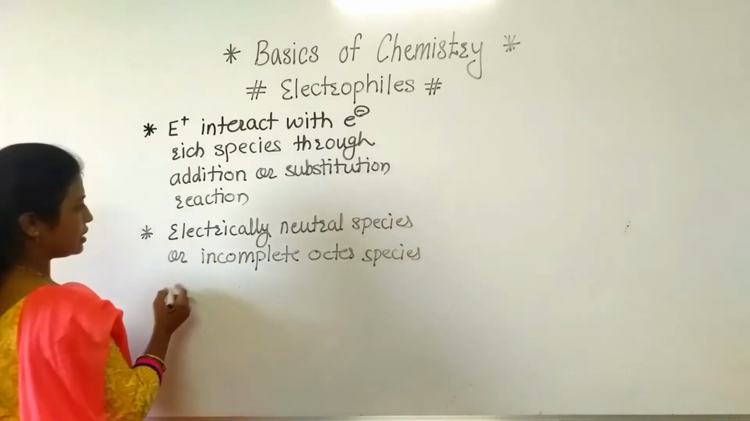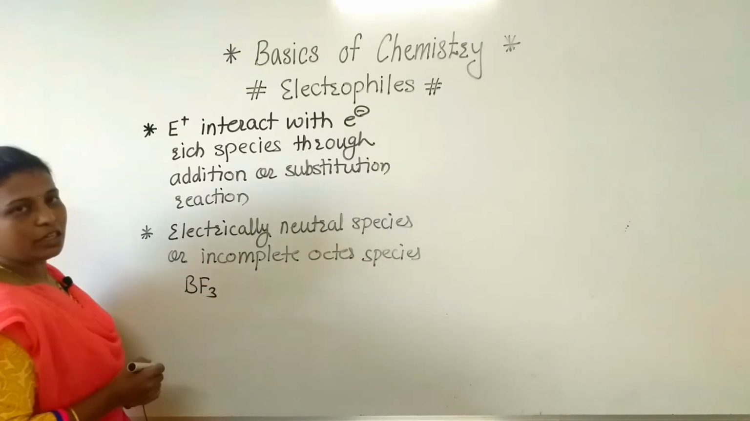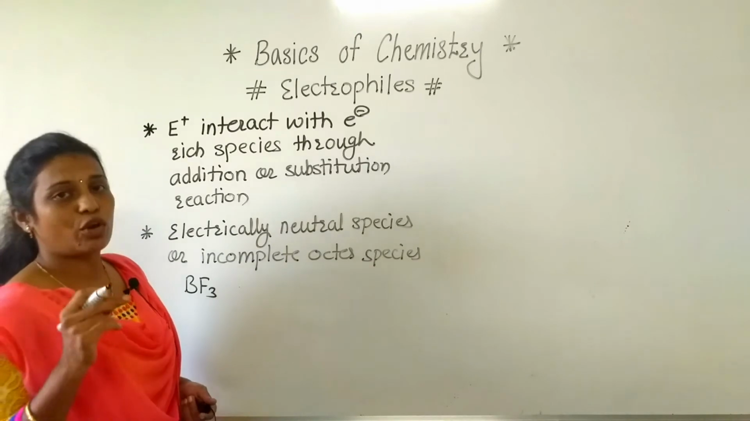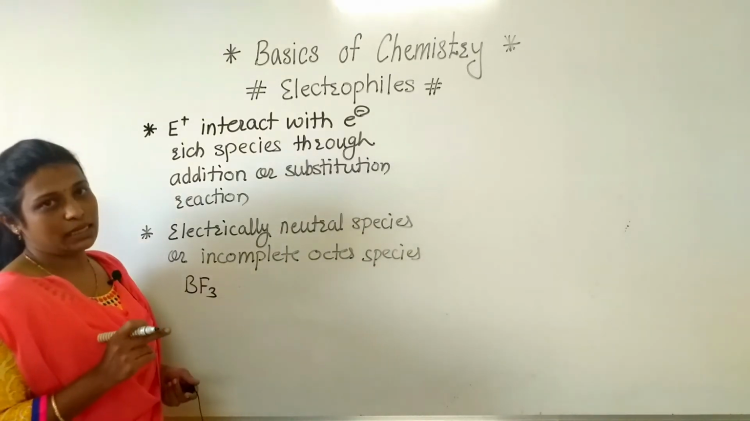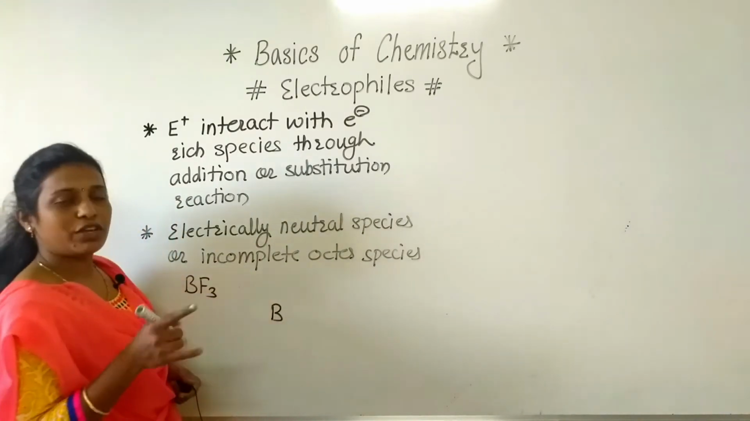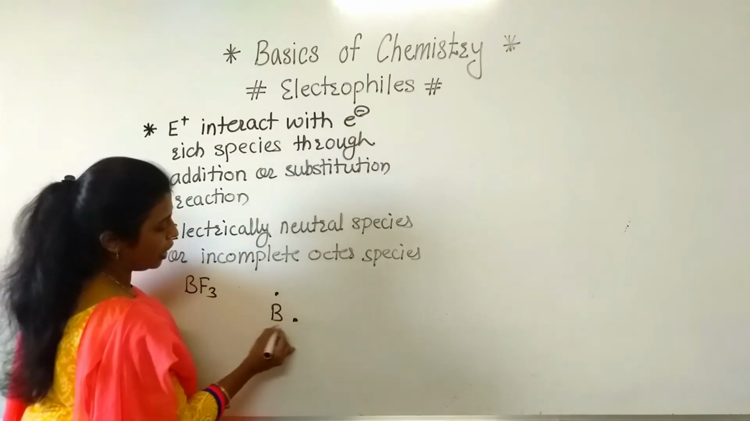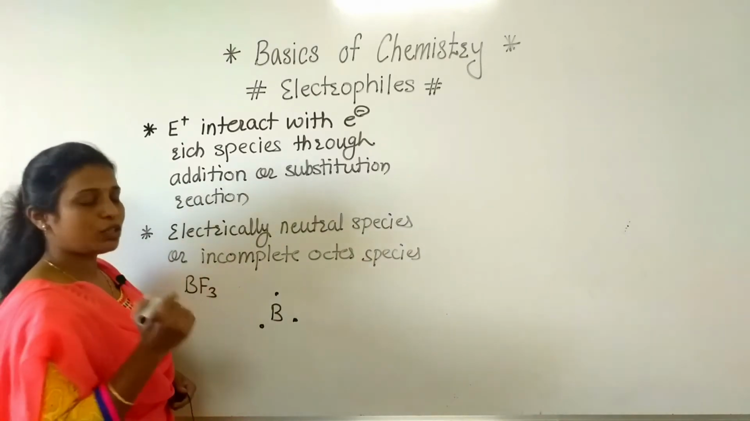So simply, if we consider that example, firstly we will discuss BF3. The central atom is boron, because as we know, when we draw the Lewis structure, the central atom should be less electronegative. So here boron, the number of valence electrons in its last shell is 3. So I have drawn here 3 electrons of the boron. It forms 3 bonds with the fluorine.